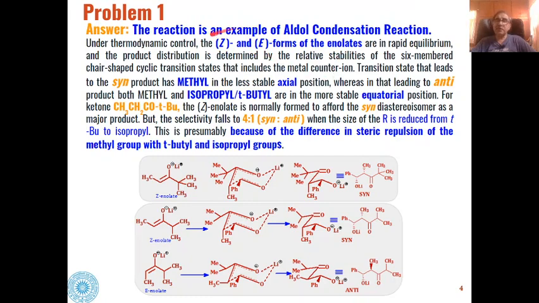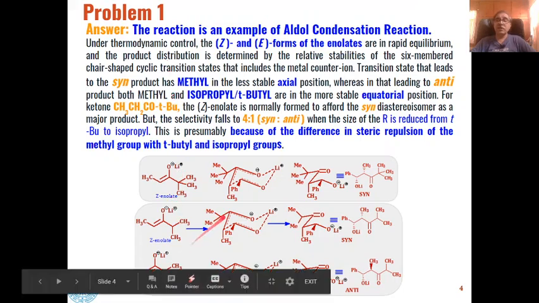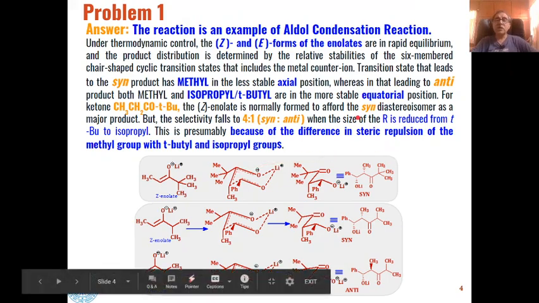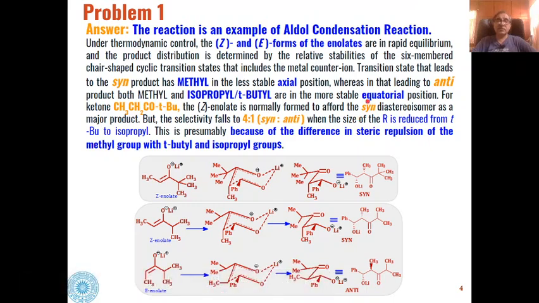So depending upon whether the reaction takes place by kinetic control or thermodynamic control, we will have different types of enolates, either Z enolates or E enolates, and these enolates have different stability. Therefore they involve different transition states, and these different transition states lead to different types of products.